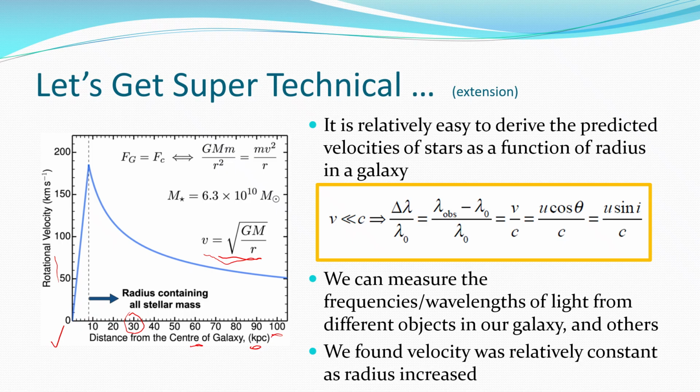Now the rotational velocity tends to be very much less than the speed of light. How can we work this out? We can work this out from the redshift of the wavelengths of light that we're receiving from these stars that are rotating around galaxies. By redshift I mean a Doppler effect. As the object is rotating around, there is a Doppler effect, and we get a change in wavelength compared to what the original wavelength of that light was, which is the observed minus the original, over the original. And what we tend to realize is it's a velocity over c, the speed of light.